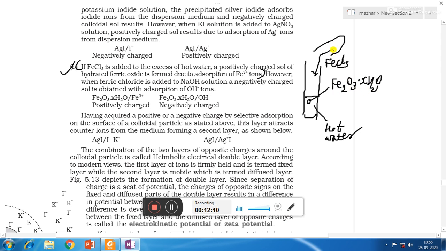Now here we will see that when you add excess of FeCl3, FeCl3 becomes the electrolyte. So the ion common in the colloidal particle and electrolyte is Fe3+. So for Fe2O3.xH2O colloidal particles, we write a vertical line, that is the surface of the colloidal particle, and on the surface Fe3+ is getting adsorbed, so we write Fe3+. That means it is forming a positively charged sol.